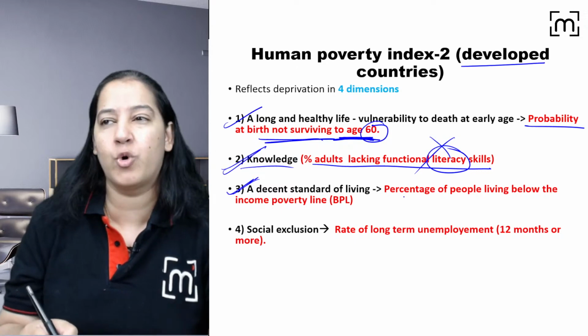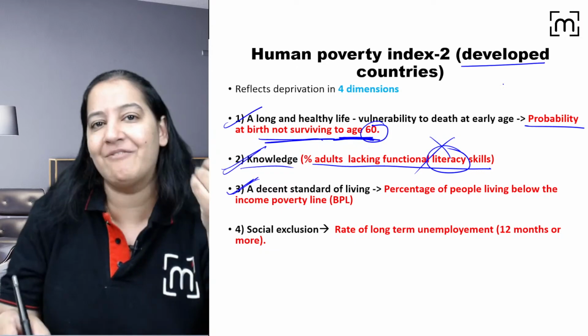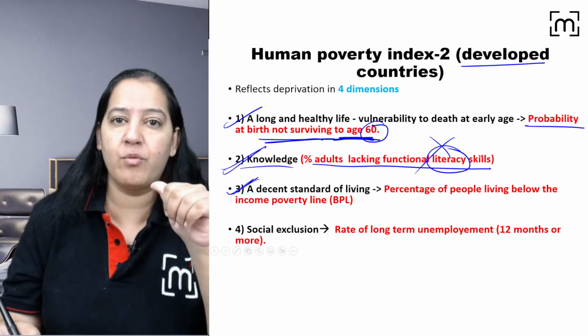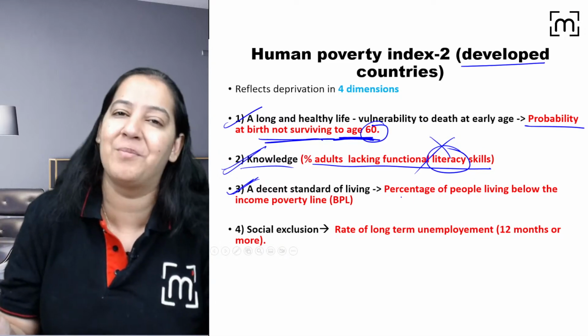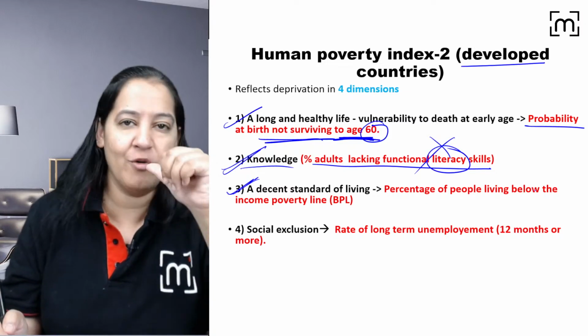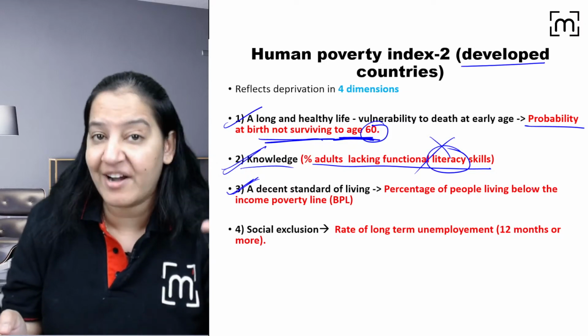Here everyone gets good, pure water, because they are a developed country. So we cannot take pure water. Here all the children are not overweight or underweight. In developed countries, obesity is a problem. So there, underweight and pure water are not criteria for a decent standard of living.